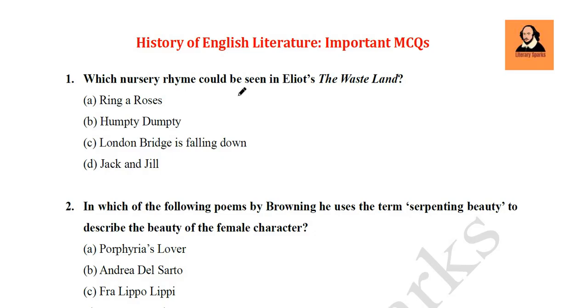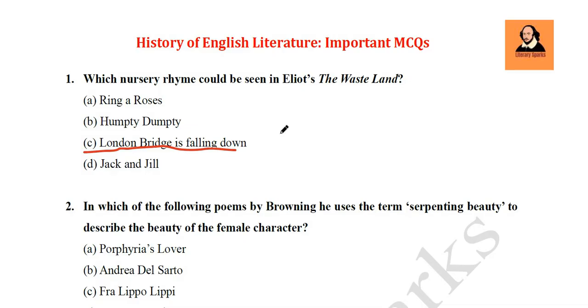So let's start our today's mock test on history of English literature. Question number 1: which nursery rhyme could be seen in Eliot's The Wasteland? So you know the Wasteland is the famous modern poem published in 1922. So we find a reference to a nursery rhyme in that particular poem. So which is that? Ring a Roses, Humpty Dumpty, London Bridge is Falling Down, Jack and Jill. So its answer will be London Bridge is Falling Down.